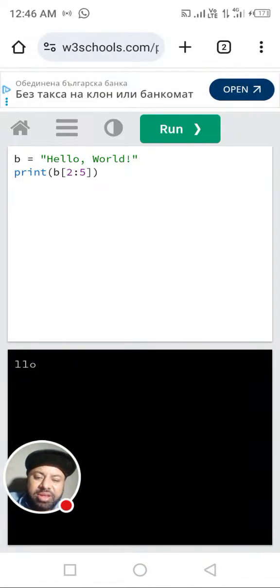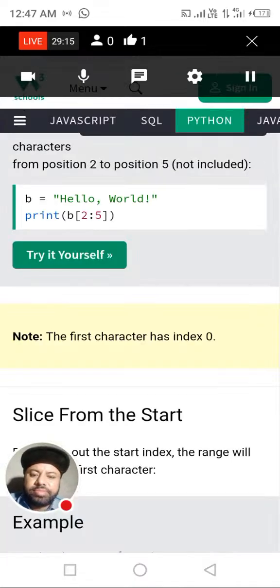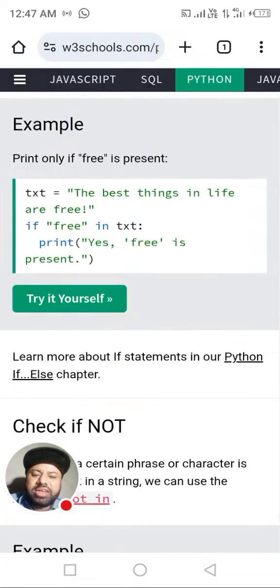Here it's llo, starting from 2 as L, and then L and O. It's the syntax format of Python that 5 will not be included. The first character has the index 0.